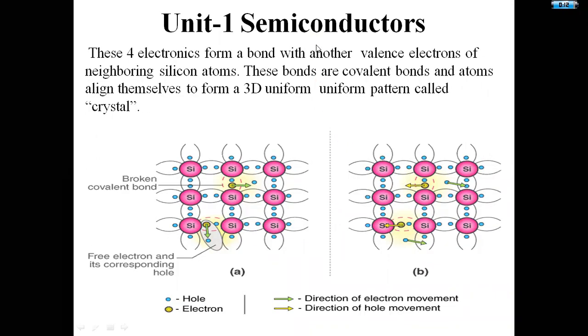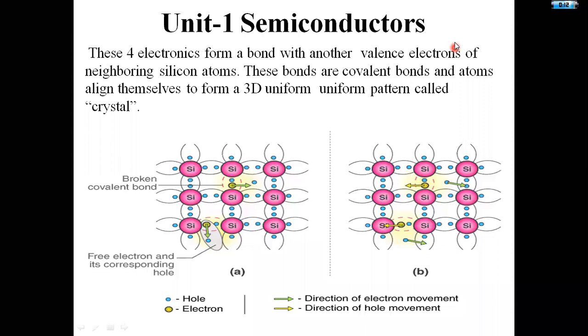Next, this is the detailed view of that silicon crystal structure. These 4 electrons form a bond with the valence electrons of neighboring silicon atoms. These bonds are covalent bonds, and atoms align themselves to form a 3D uniform pattern called a crystal. We can call this structure a 3D uniform pattern. On the board, when we draw this crystal structure, it is a two-dimensional pattern. The 3D uniform pattern called crystal structure is given here.